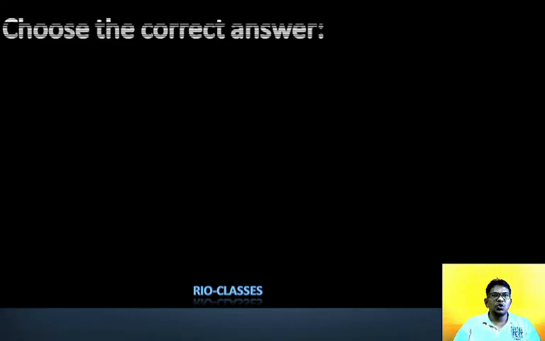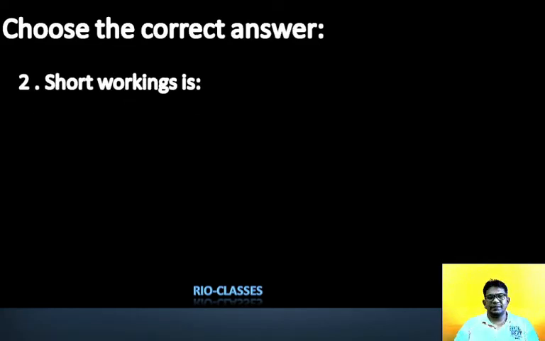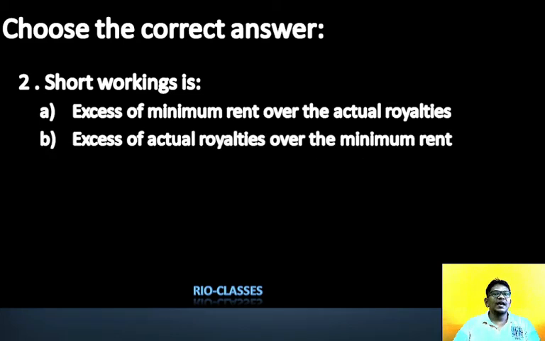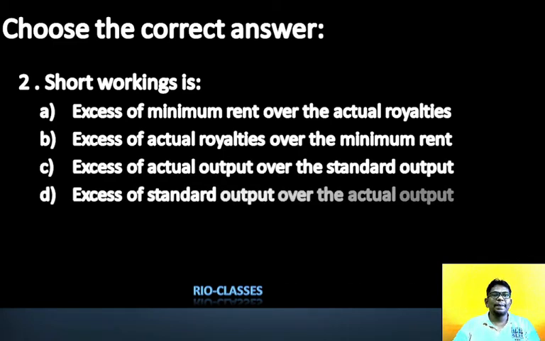Okay, so question number 2. Question number 2 is short working. Short working is what? Short working is excess of minimum rent over the actual royalty, excess of actual royalty over the minimum rent, excess of actual output over the standard output, excess of standard output over the actual output.